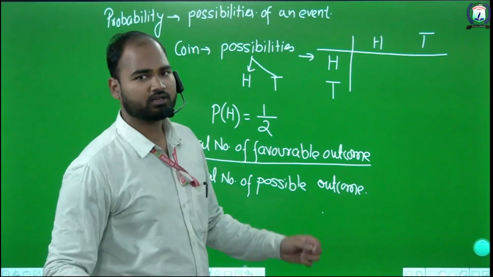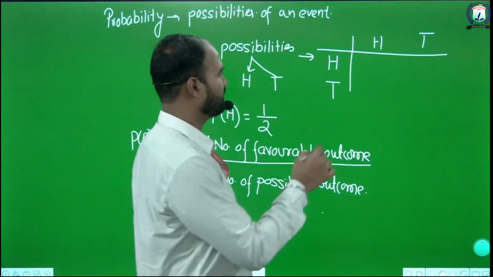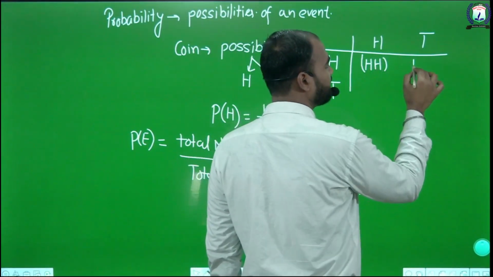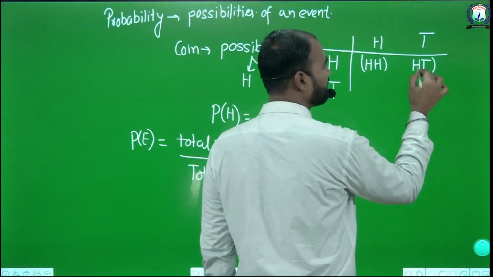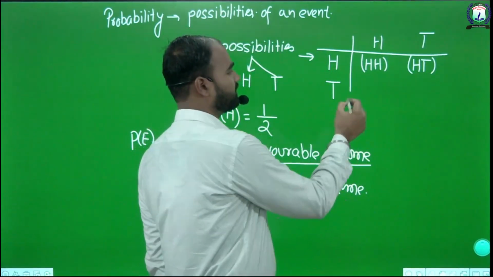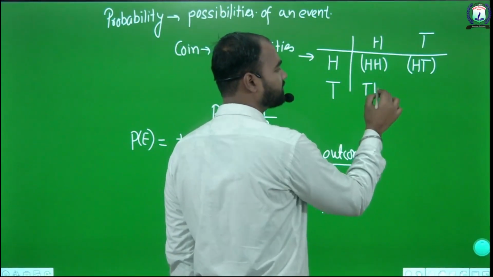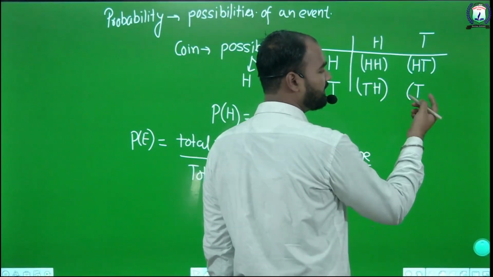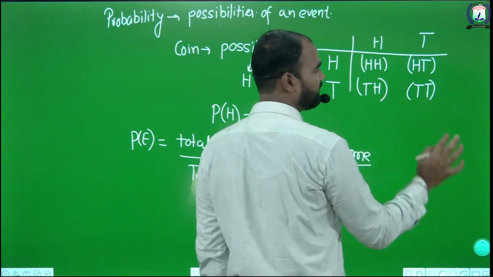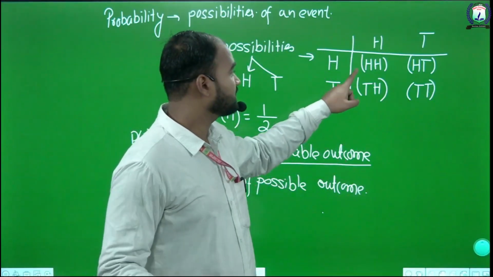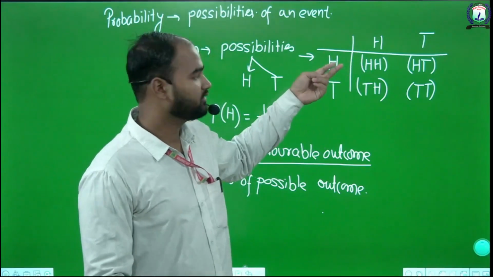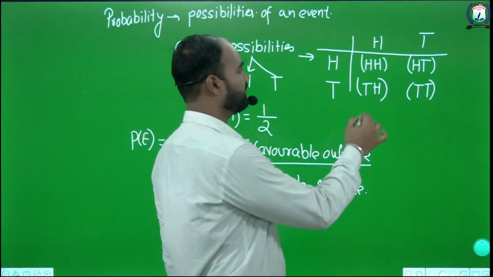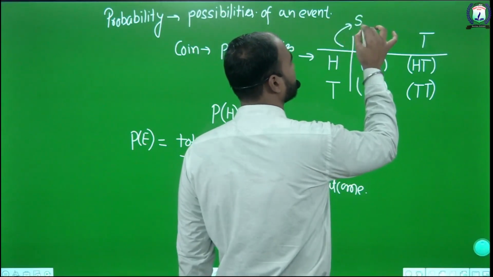So the sample space for a coin which is tossed twice is: first time head, second time head; first time head, second time tail; first time tail, second time head; and first time tail, second time tail. So this is the sample space for a coin tossed twice, or 2 coins tossed a single time. This is called the sample space.